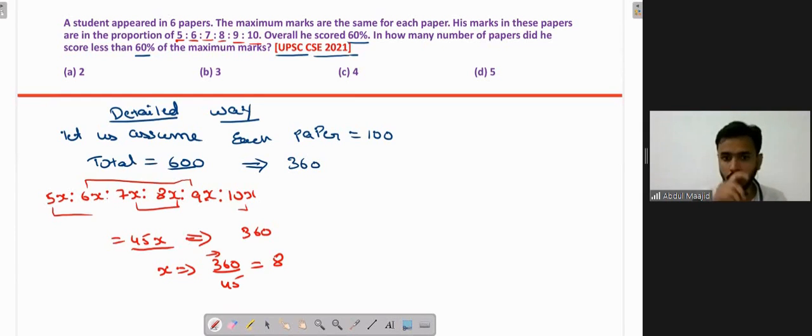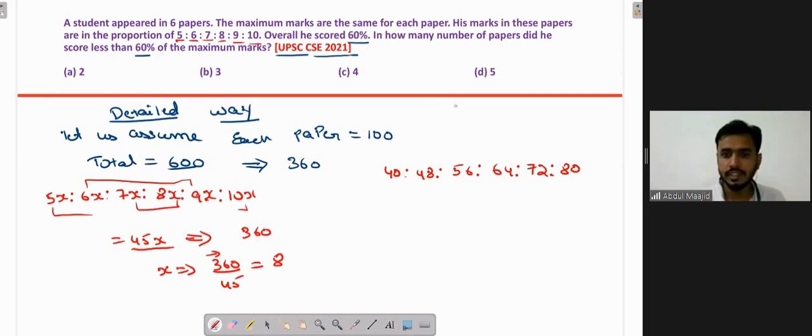Now you got x equal to 8, and you can calculate the marks of each subject: 5 into 8 is 40, 6 into 8 is 48, 7 into 8 is 56, then 64, 72, and 80.